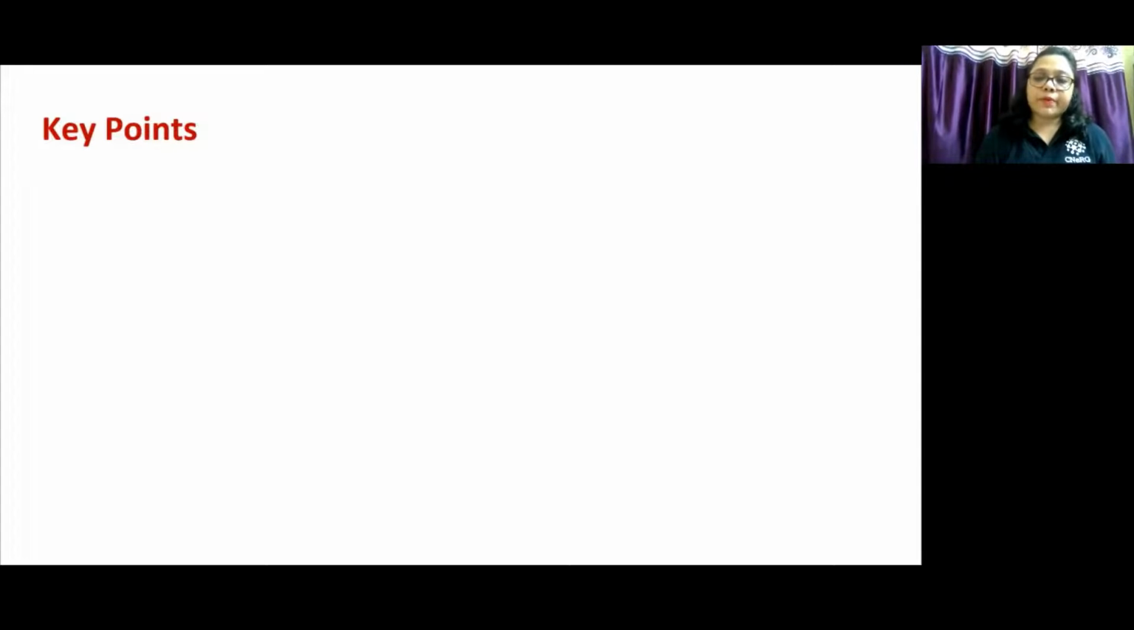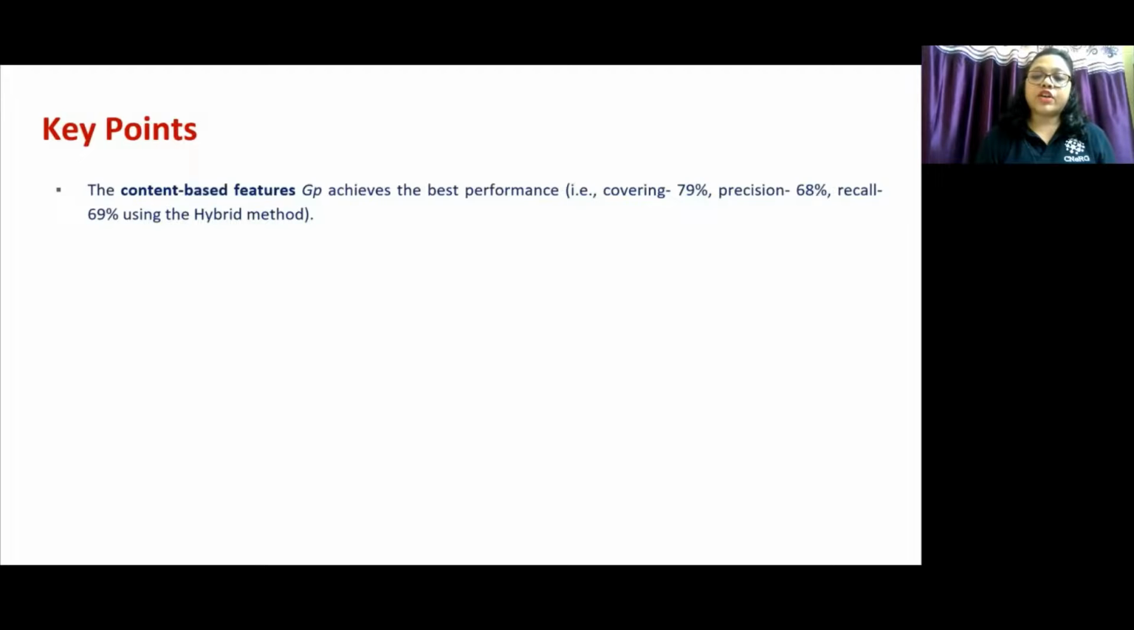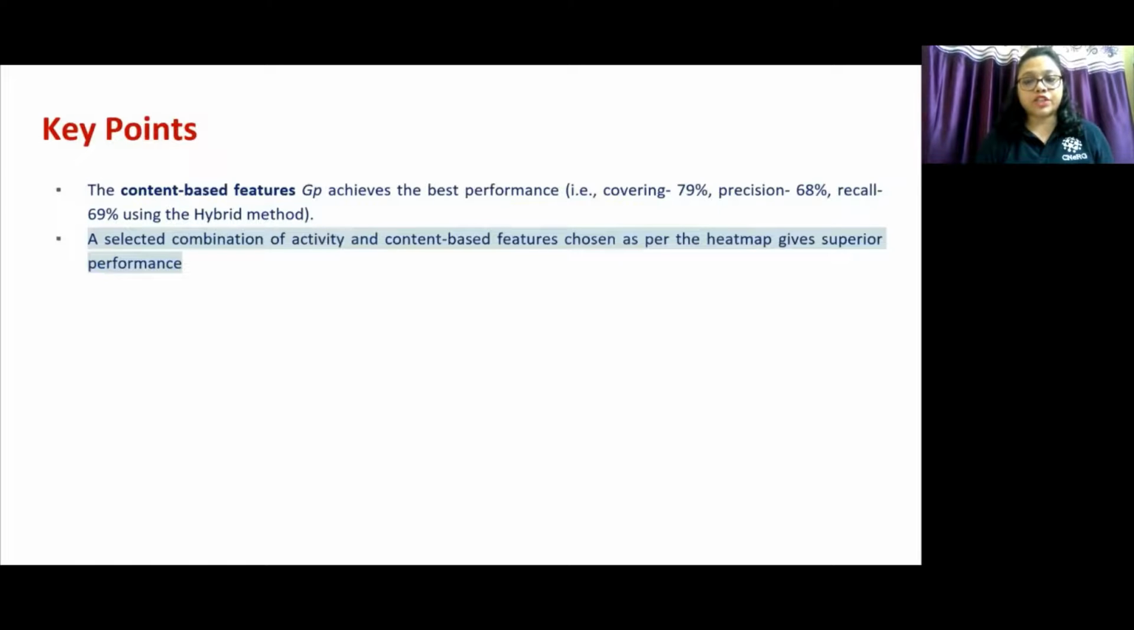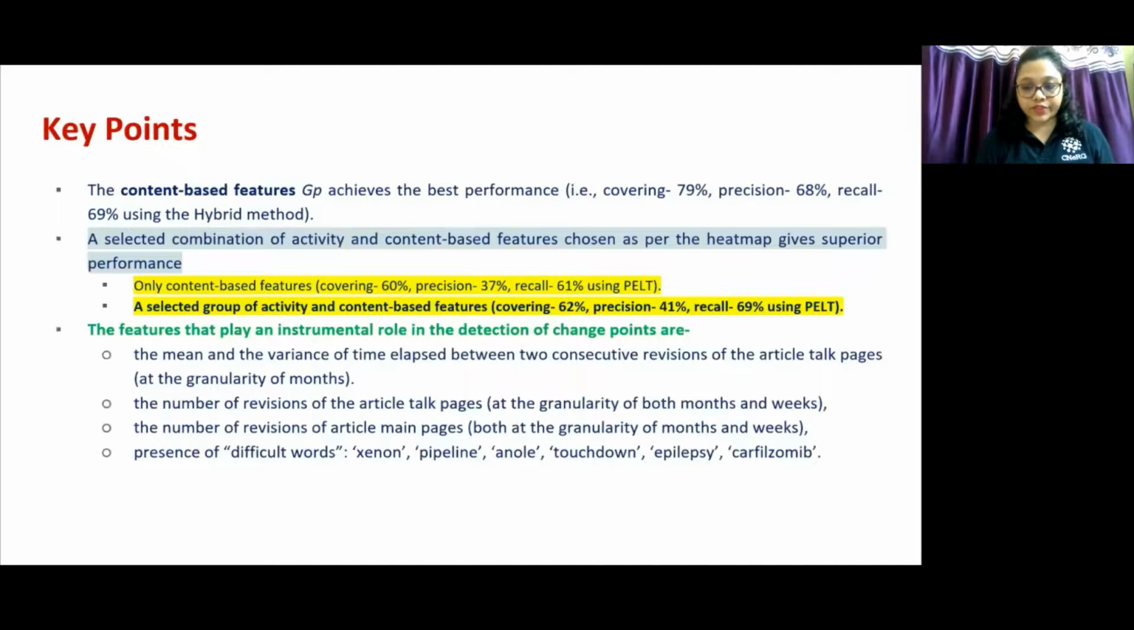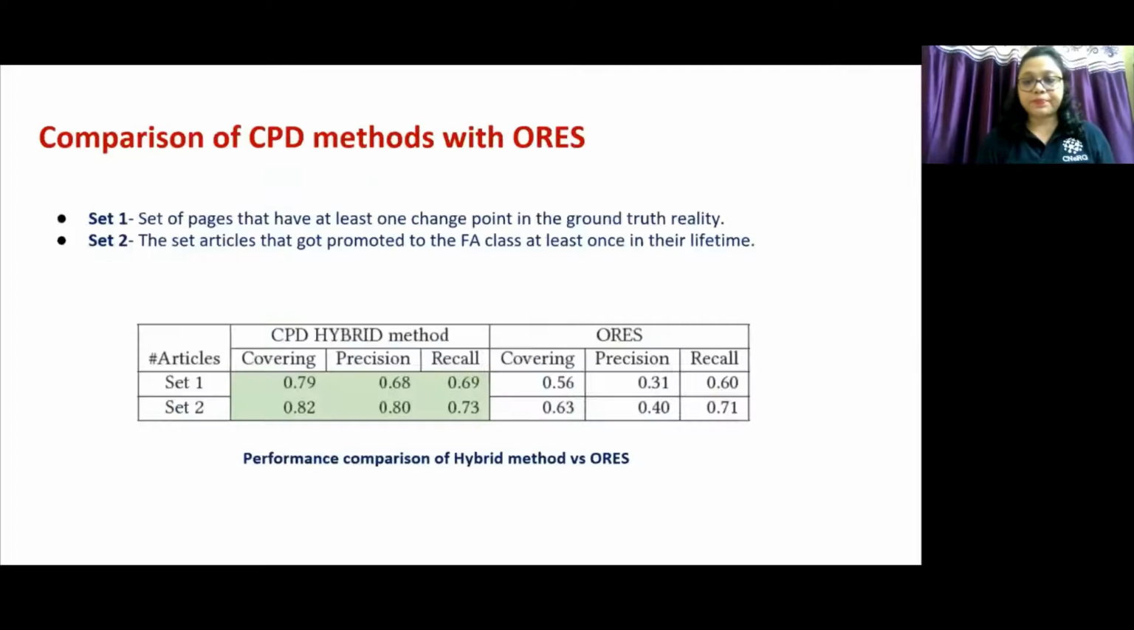Let me brief a few key points of our proposed methodology. It's clear that the content-based features achieve the best performance. Further, we tried a rigorous evaluation study, and on the basis of the heat map, we ran CPD algorithm for groups of few selected features irrespective of categorization of features, and have seen that a selected combination of activity and content-based features attains superior performance. Overall, we identified the following influential features that played a significant role in the detection of quality change point, which points to the importance of organizational characteristics of such a large peer production system.